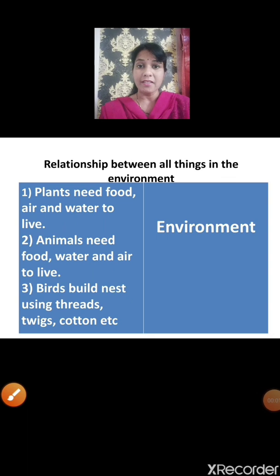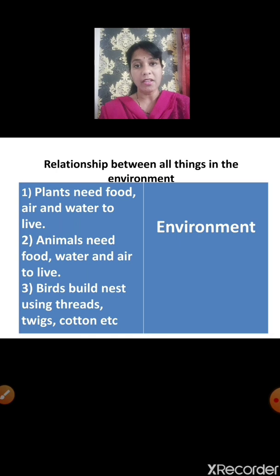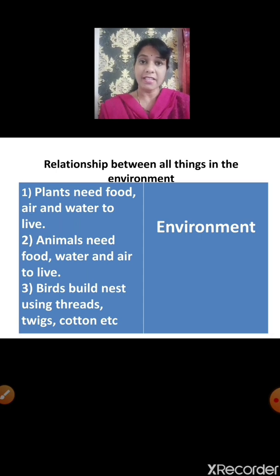Children, now let us learn the relationship between all things in the environment. Let us learn the relationship between plants and the environment, animals and the environment. We know that plants need food, water and air to live and to grow, and all these things they get from the environment. In the same way, animals also need food, water and air to live and to grow, and they get all the things that they need from the environment.